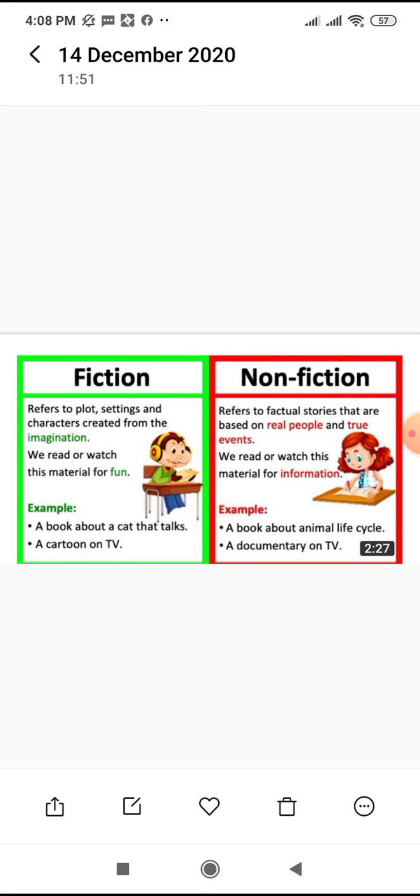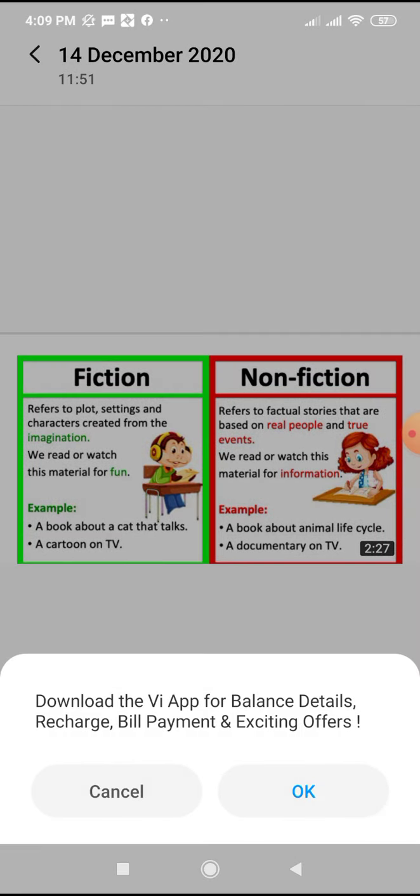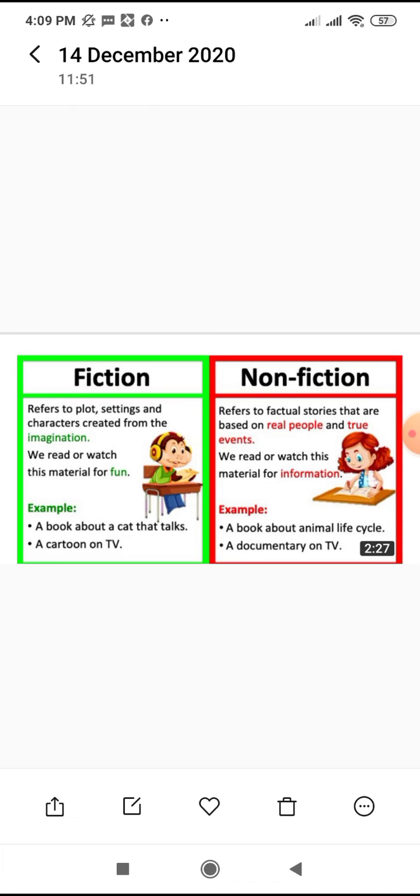So fiction refers to plot, setting and characters created from the imagination. And we read or watch this material for fun. For example, a book about a cat that talks or a cartoon on TV. So these are imaginary characters, imaginary stories written by a writer.